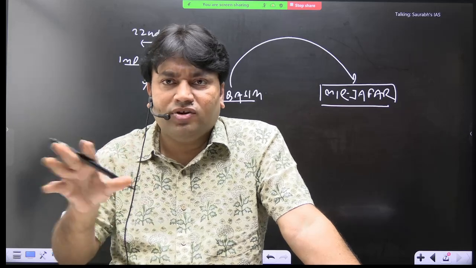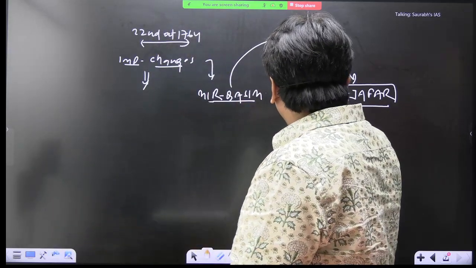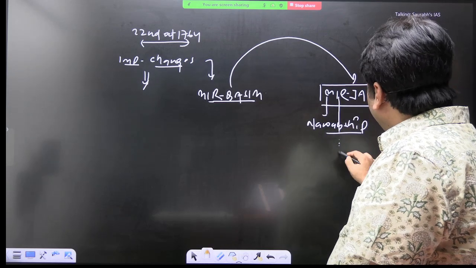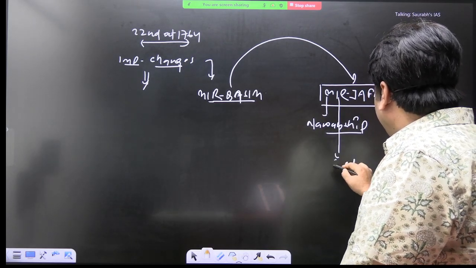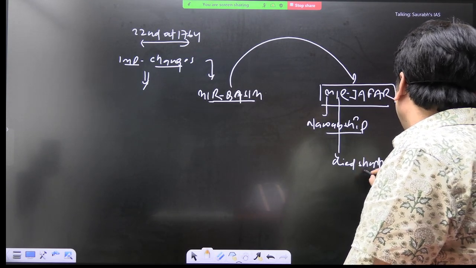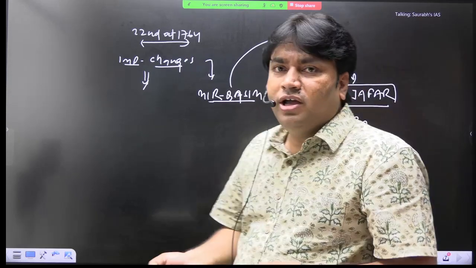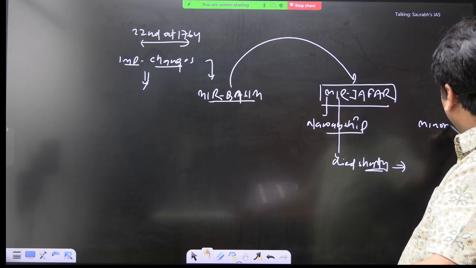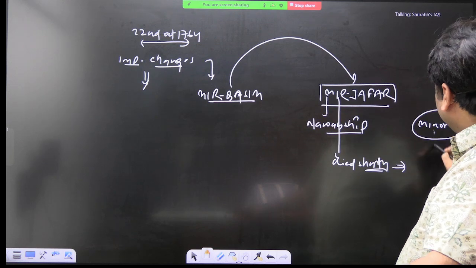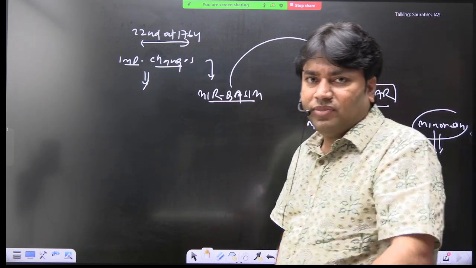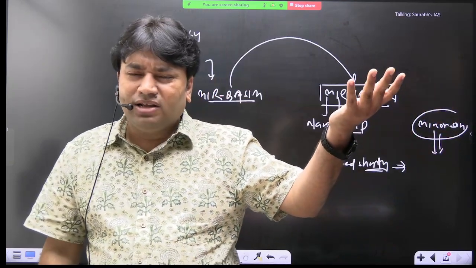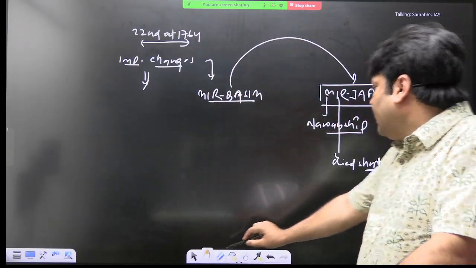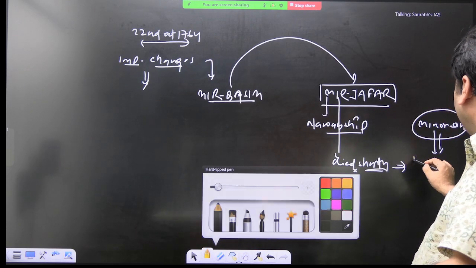This is one reason. Mir Jafar was somehow convinced and now Mir Jafar was ready to assume nawabship, but the problem is that he died shortly. Okay, then the British will do what? The British will appoint his minor son as नवाब। मीर जाफर का एक बेटा था मीरन, ठीक है? तो he was already killed in the battlefield, पहले ही मारा जा चुका था। So now they will appoint his minor son, and the name of this minor son is Nazimuddaula, and this name is very much important.